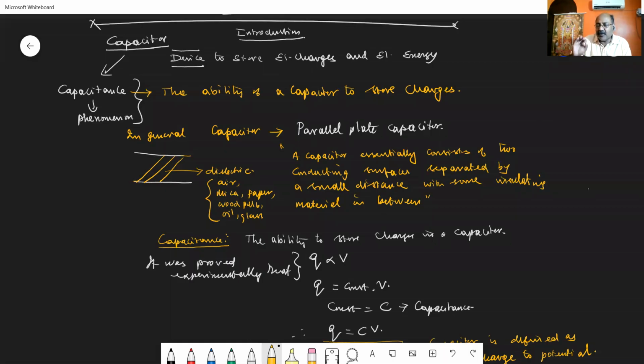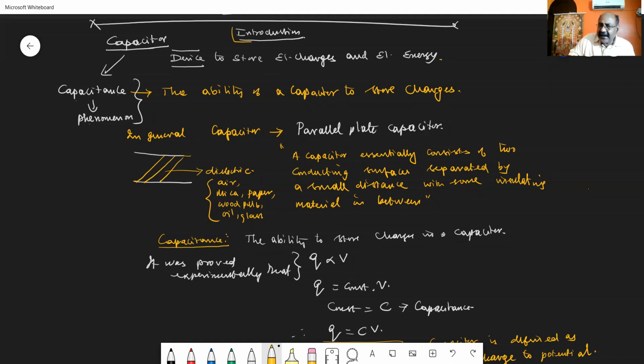So when you are considering capacitors, in our last class we studied the introduction. What is a capacitor? A capacitor is a device to store electrical charges and electrical energy. In that capacitor, capacitance is the phenomenon, that is, the ability of the capacitor to store the charges.